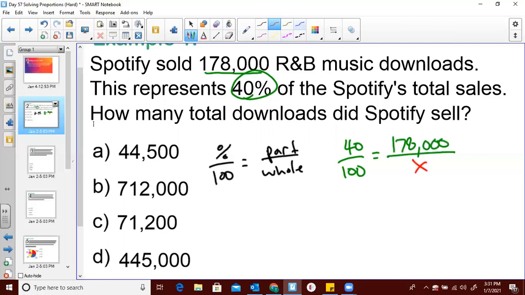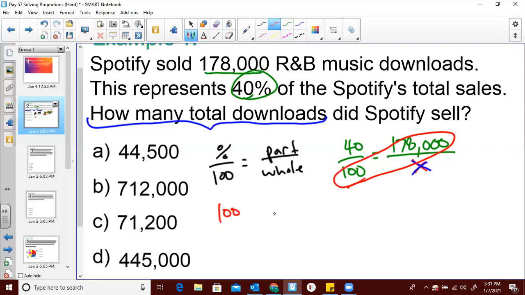You can also notice down here where it says how many total downloads. That's kind of a pretty big giveaway that we're looking for total. All right, so just to solve, we cross multiply. And you'll see that 100 times 178,000 equals 17,800,000.